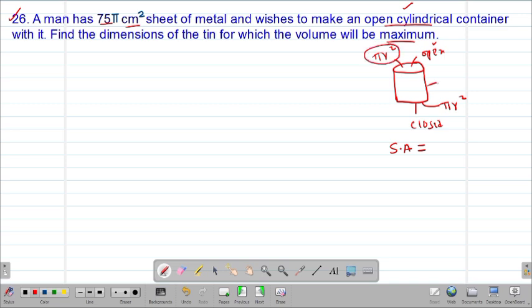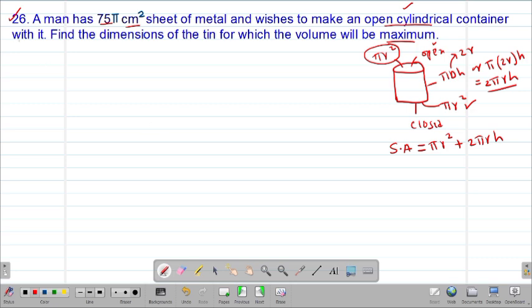Then the curved surface is always given by pi d h, which can as well be given by, remember the diameter can also be given by twice the radius, pi into bracket 2r, then we multiply by h, which basically will be equal to 2 pi r h. Therefore, if we want the surface area of an open cylinder, we are going to take the pi r squared, that is the area of the lower circle, then of course we add the curved surface, which is 2 pi r h.